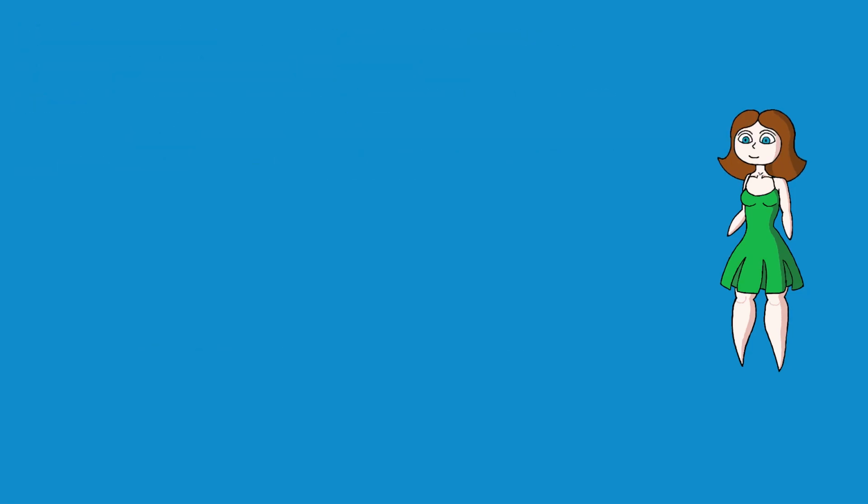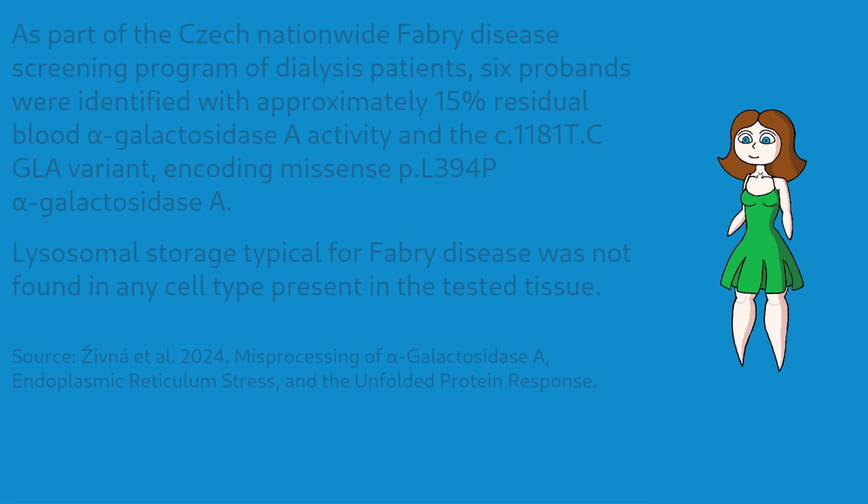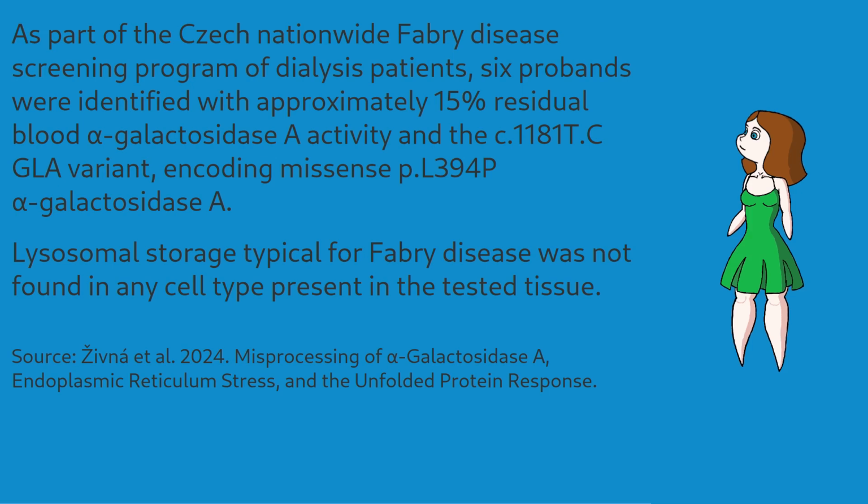Now, what does the paper we mentioned earlier say about the role of ER stress in Fabry disease? As part of a screening program of Czech patients undergoing kidney dialysis, 6 patients with the GLA variant L394P were identified. This variant causes a loss of enzyme function to around 15% residual blood alpha-galactosidase A activity, but no Gb3 deposits were detected in the patient's tissue. That's because this level of enzyme activity still allows for much more Gb3 processing compared to classical Fabry mutations.